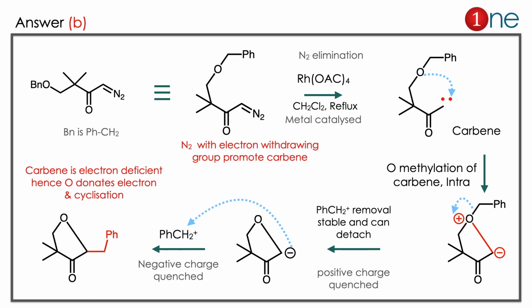Here you have to learn two things. If you see CO with N2, you have to guess the carbene formation. Then the carbene is very much unstable and electron deficient, so it will stabilize by any way. Here it is cyclization.